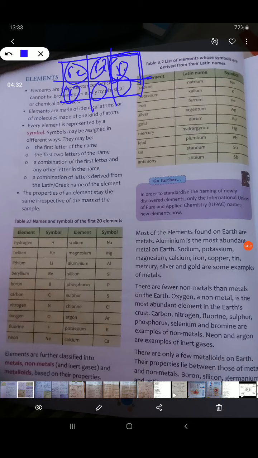Now every element is represented in the form of a symbol. We have already learned these things in previous classes. So just recapitulate those things. So symbols are assigned in different ways.